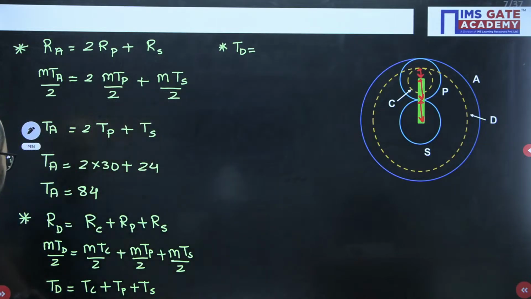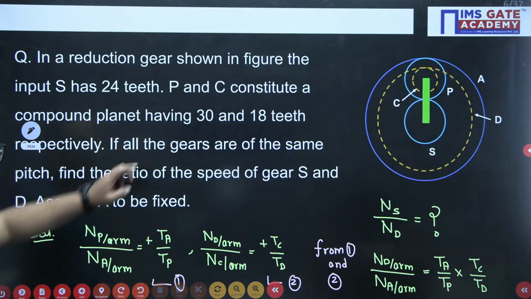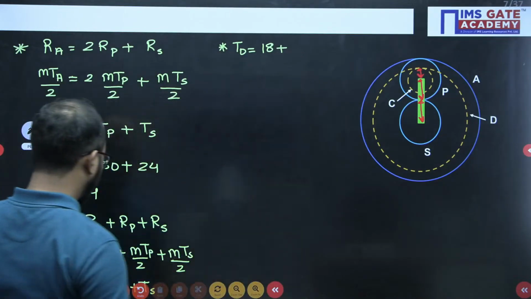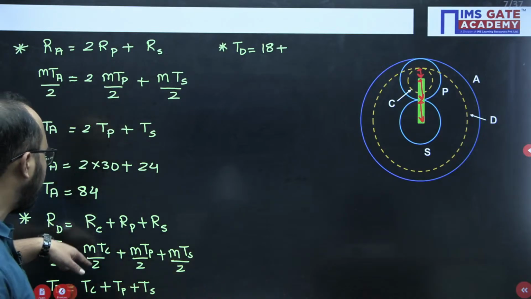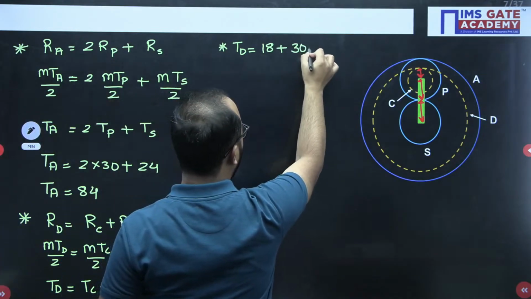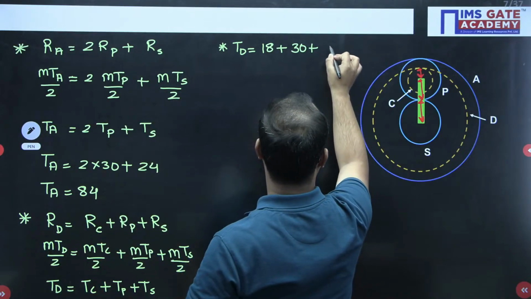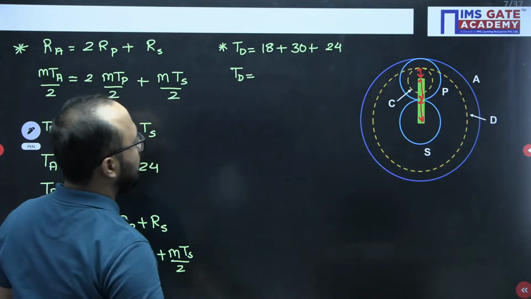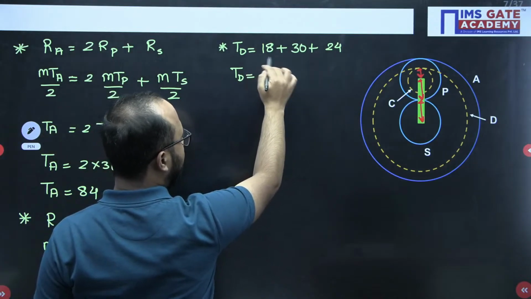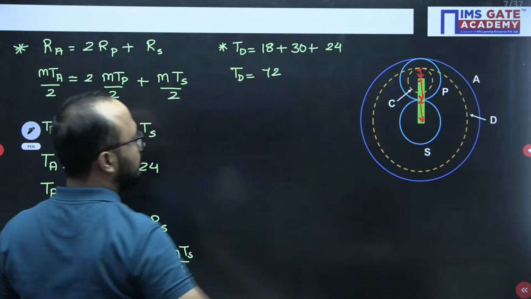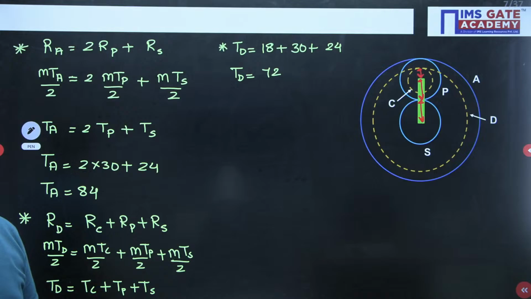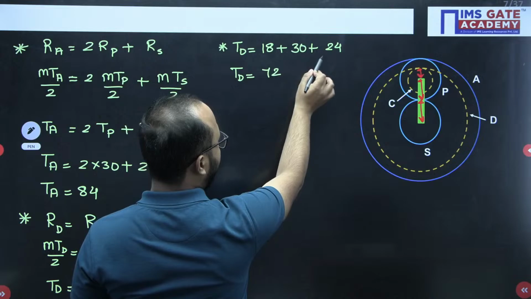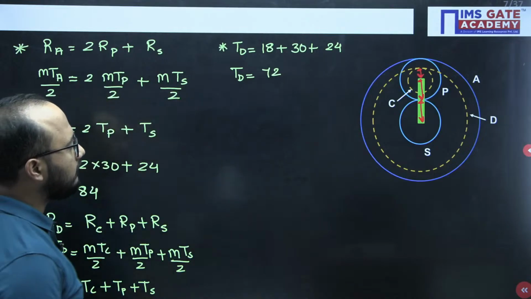TC value, okay, what is the TC value? Let us check. TC value is given as 18, plus the number of teeth on gear P, which is mentioned as 30, and the number of teeth on gear S is 24. So if you add this, it will be 54. 54 plus 18 will give 72. Okay, right? Is that clear? 72 it will be. Yes, correct, 72 it is.